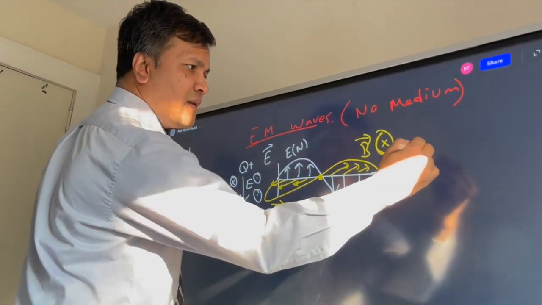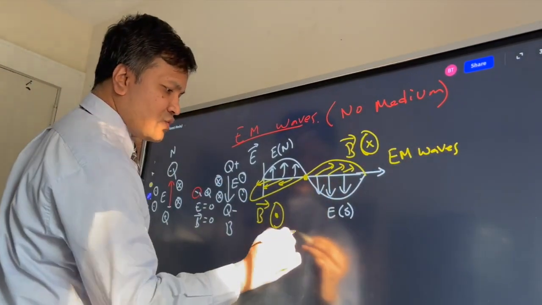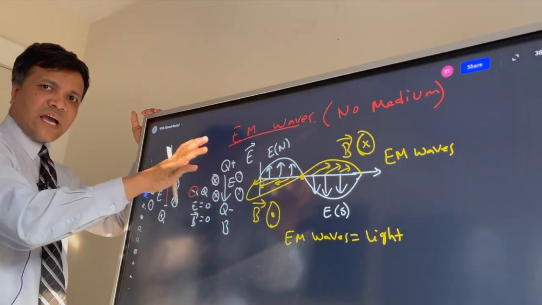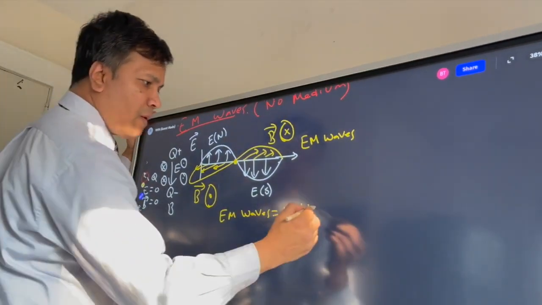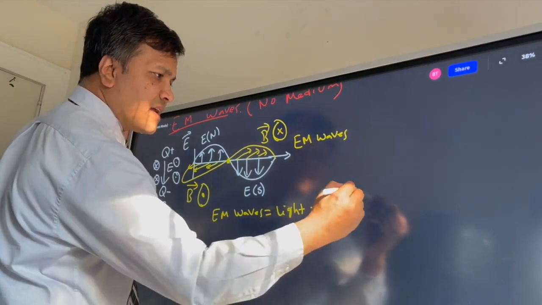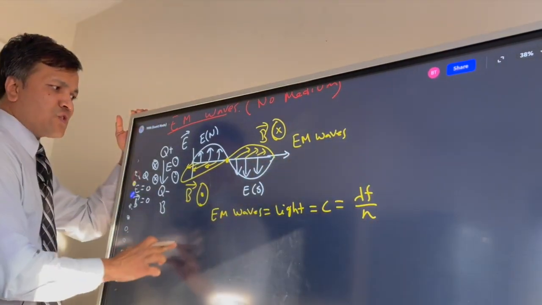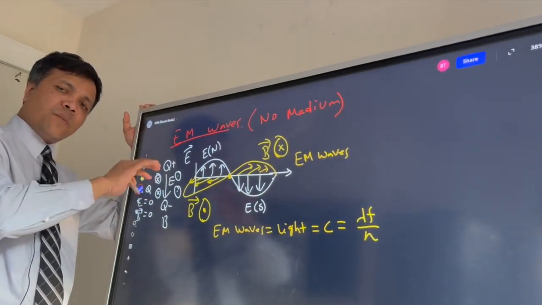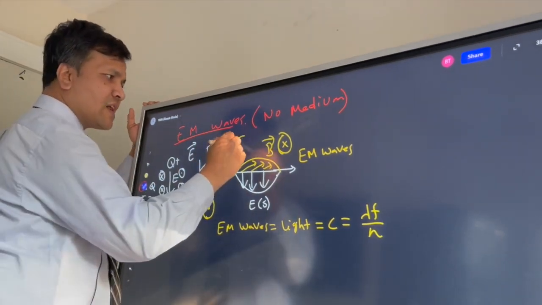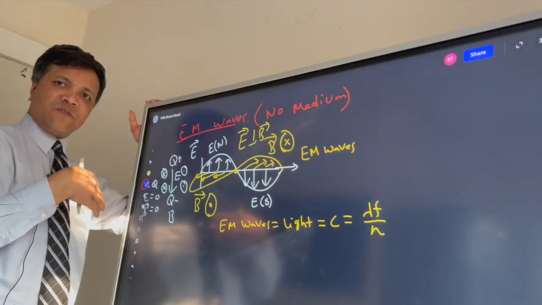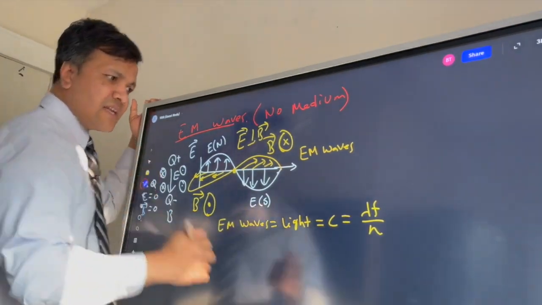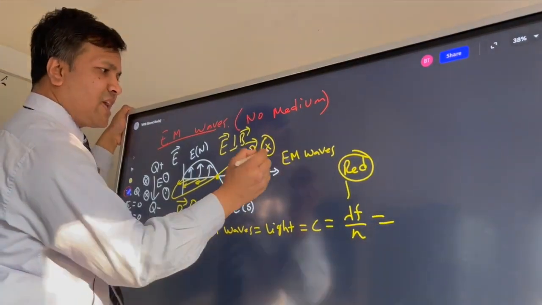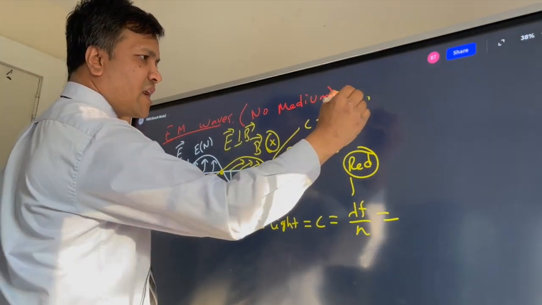These are the EM waves, and EM waves are actually light. Now what is light? Light is c, and what is c? c equals lambda times frequency over n. When EM waves move and propagate in space, in a vacuum, perpendicular to each other, because the electric field is perpendicular to the magnetic field, we humans perceive it as light. Let's consider red light, because this is in the vacuum. c is 3 times 10 raised to 8 meters per second.